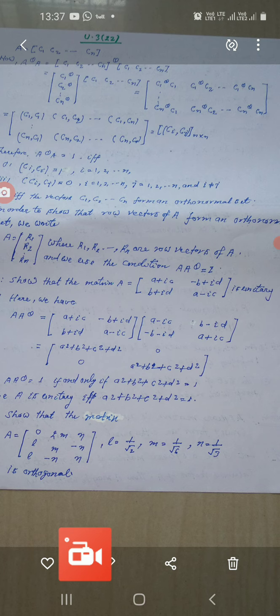Therefore A† = 1 if and only if ⟨Ci, Ci⟩ = 1 for i = 1 to n. Similarly, ⟨Ci, Cj⟩ = 0, where i = 1 to n, j = 1 to n and i is not equal to j.